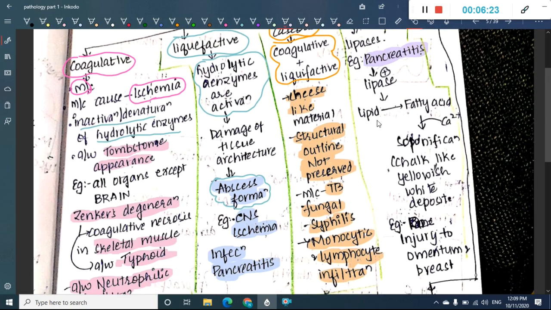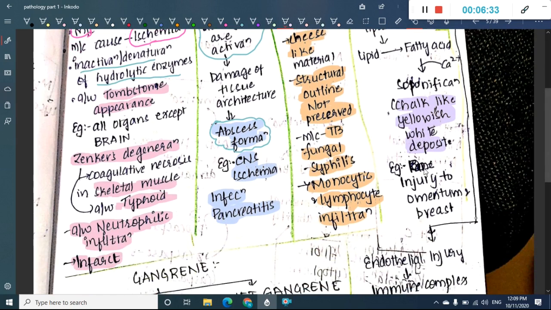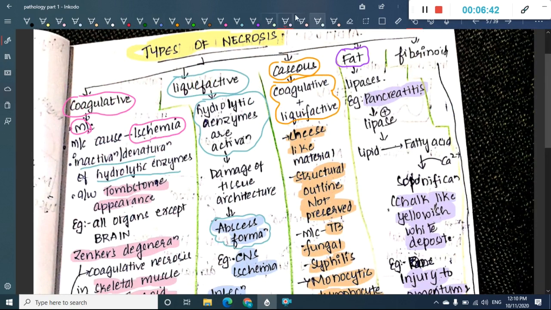These lipases will convert lipid to fatty acid, which undergoes saponification, and it forms a chalk-like yellowish white deposit. This is seen, and it occurs in pancreatitis. It also occurs whenever there is injury to omentum and breast. Injury to omentum and breast also leads to fat necrosis.